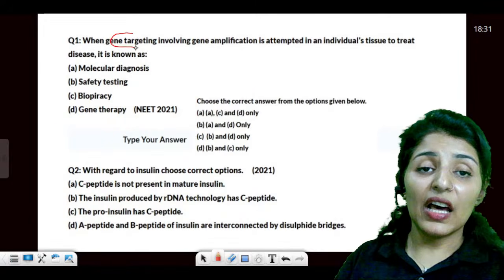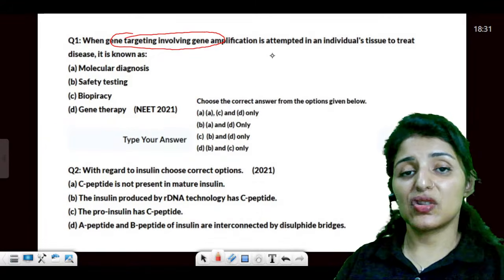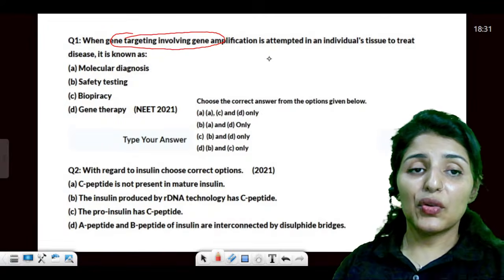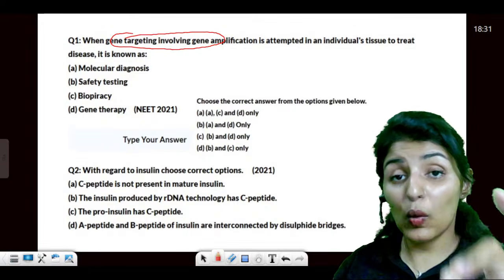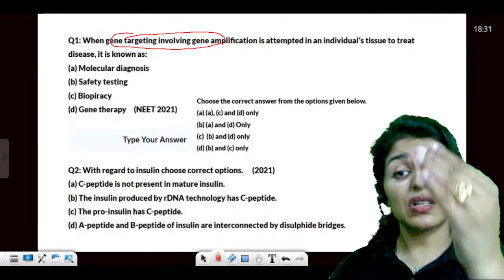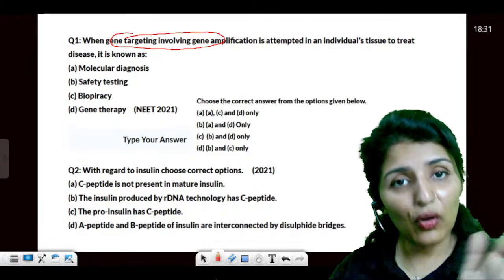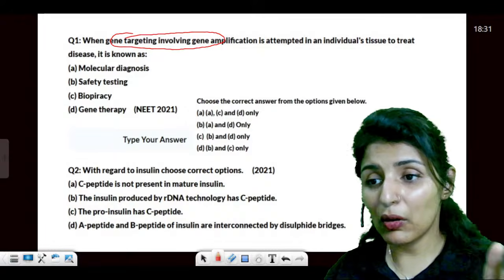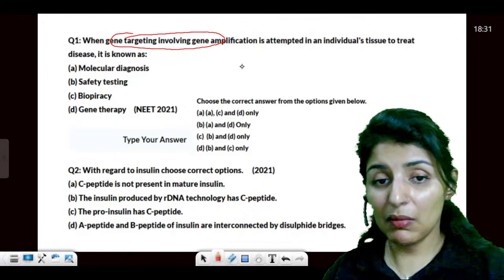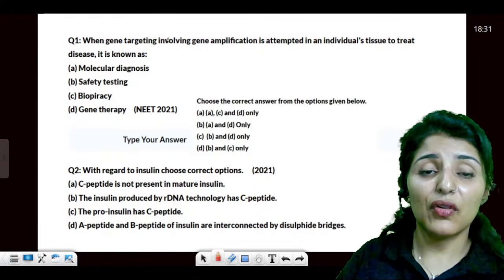Now, coming on to biotechnology. So ecology is done. It has taken 1 hour. Why? Because eventually NTA has started loving ecology overall, right? 10 questions from ecology means a lot. Imagine. Now see, next question from biotech.